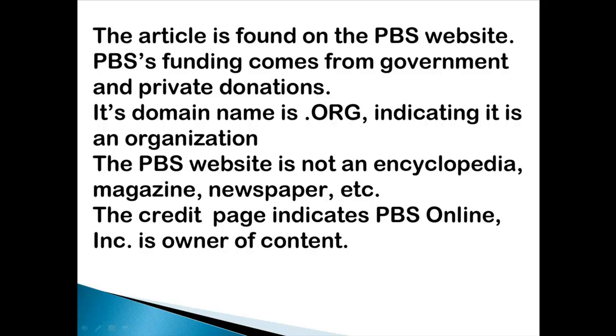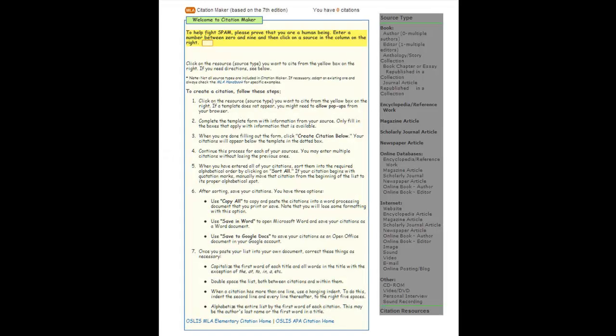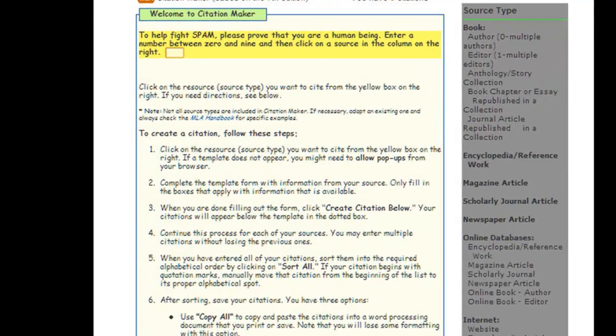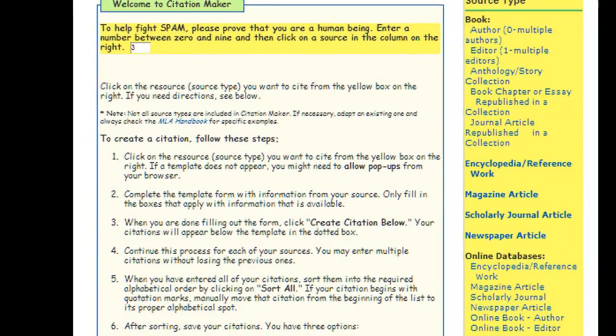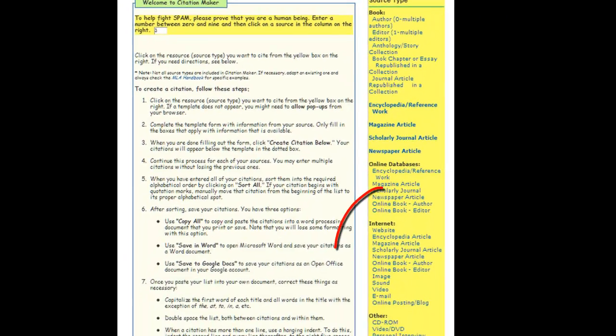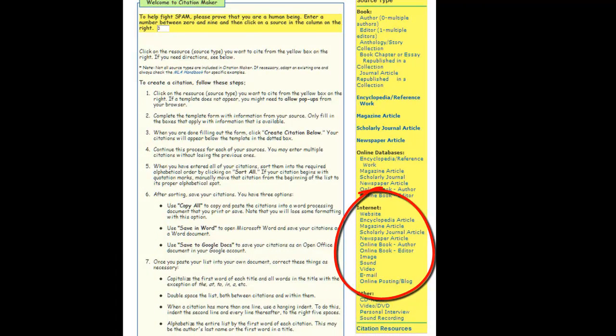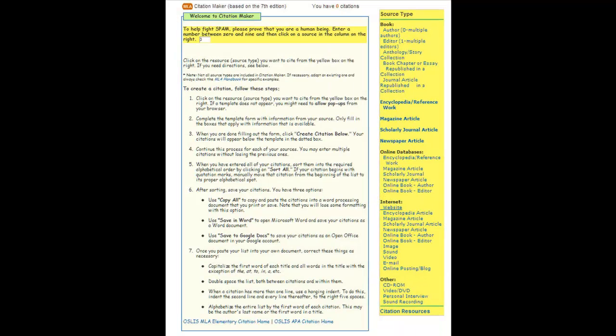The Citation Maker is displayed on the computer screen, and a spam safeguard number between 0 and 9 has been entered into the Fight Spam box. Scanning the items in the right column, you see the Internet group. Clicking on any of the categories will display a corresponding citation template or form for that resource. In this case, for the Gringley work, the website category is selected.